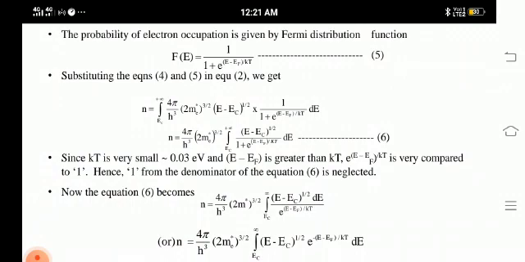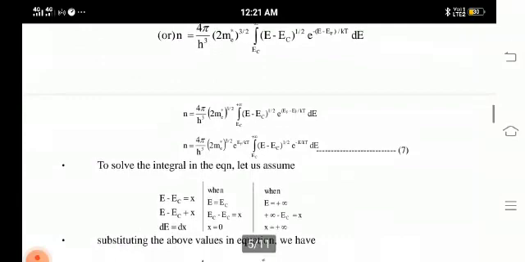So the above equation becomes the n value. Here we are going to substitute some values, where E − EC is taken as a small x value. So E = EC + x. By differentiating, dE = dx.